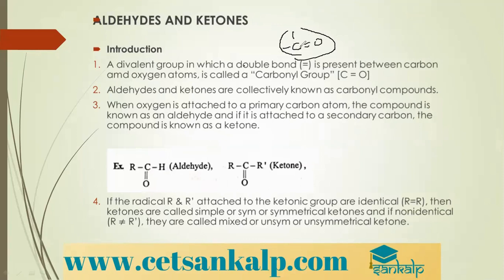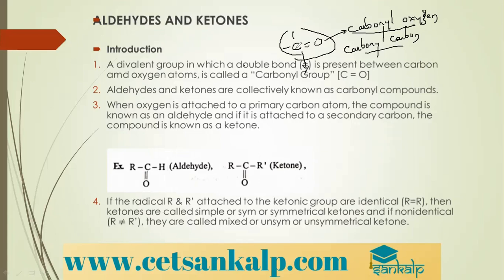If you look at this group here, carbon is double bonded to oxygen. The carbon which is double bonded to oxygen is called the carbonyl carbon, and the oxygen which is double bonded to carbon is called the carbonyl oxygen. Students, remember these terms because I most frequently use these two terms. Whenever I speak about carbonyl carbon, I'm talking about the carbon double bonded to oxygen, and when I talk about carbonyl oxygen, I mean the oxygen which is double bonded to carbon.